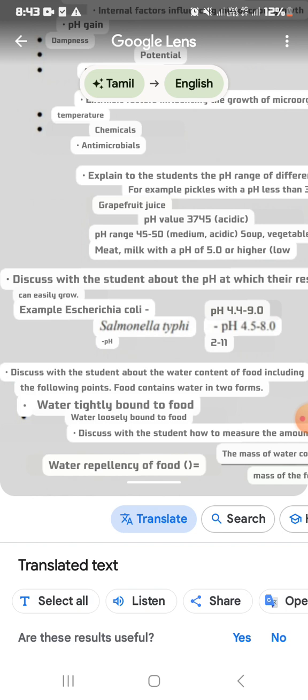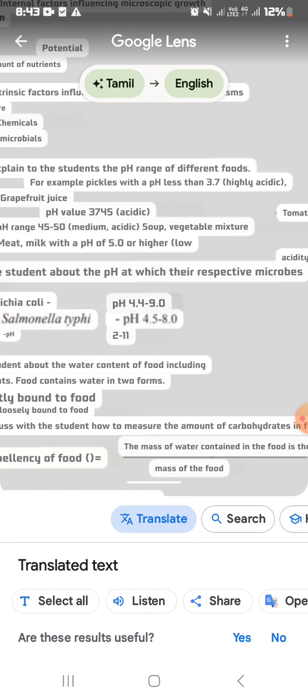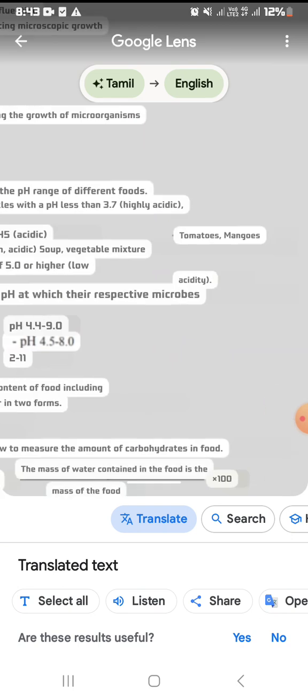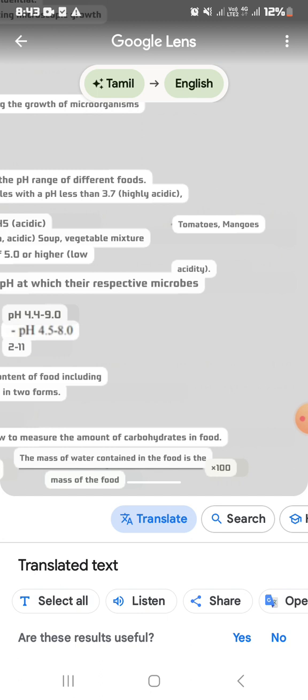Okay, so we are going to study the way to measure the amount of dampness in the food.